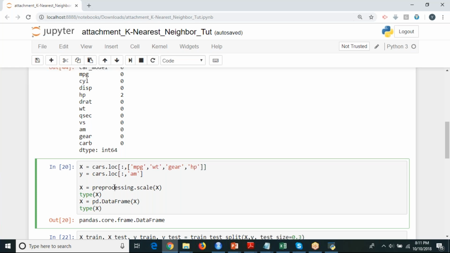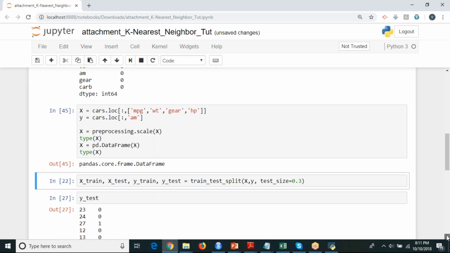I'm pre-processing my input data, that is nothing but my scale function, standardizing. And also I'm converting that into a data frame. Now, if you want to split your data set, you can use a function called train_test_split. This part. And you should specify your input and output.